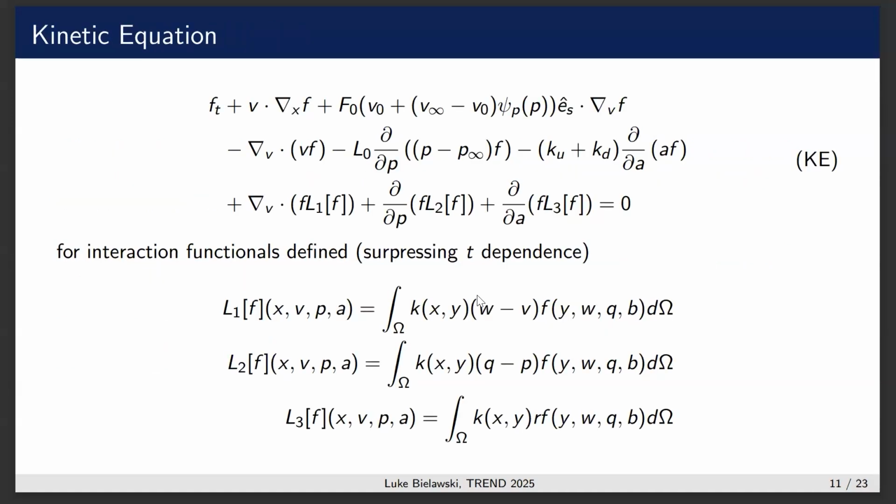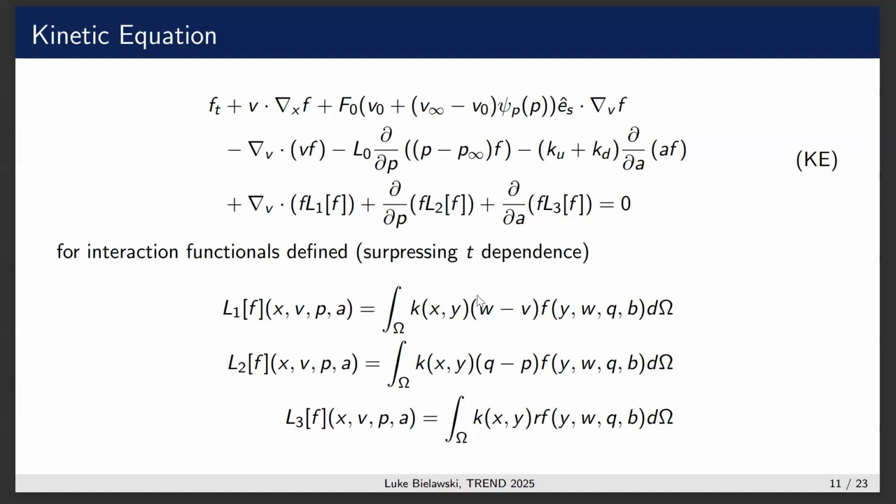So this is a partial differential equation where the variable we're solving for is the density of bacteria. Essentially, it's the same thing as the discrete model. Like the terms are all very, very similar. In particular, we have these interaction functionals, which are essentially like the Cucker-Smale interaction terms, where then we summed over all of the other bacteria. And here, because it's a continuous model, we integrate against the density. So essentially, it's the same thing, but packaged into one PDE.